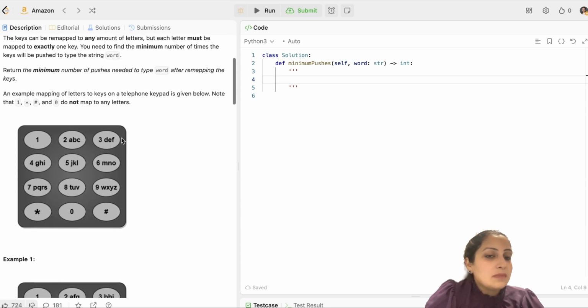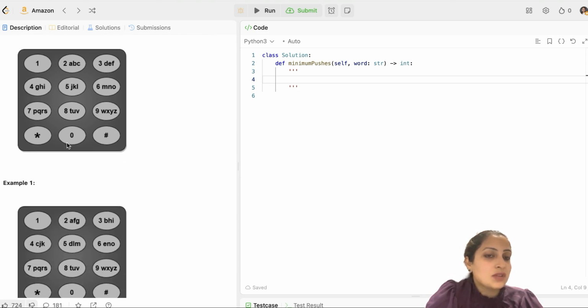Now, this mapping from digits 2 to 9 to these letters can be changed. Your goal is to have the minimum number of pushes for the word which you have been given. And you can only use digits 2 to 9. You cannot use key 1 or asterisk or 0 or hash. This is your entire question.